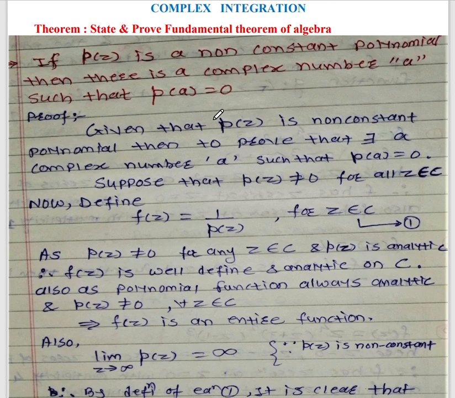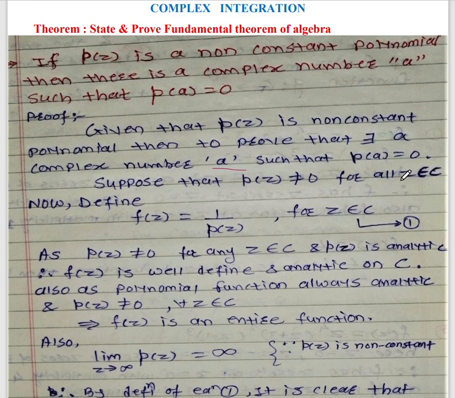Now we will see the proof of this theorem. So what is the proof? We are given that p of z is a non-constant polynomial function. Then we have to prove that there exists a complex number a such that p of a equals 0. To prove this result, let us suppose that p of z is not equal to 0 for all z belonging to the complex plane C. So this function is defined for all the values of z in the complex plane C.